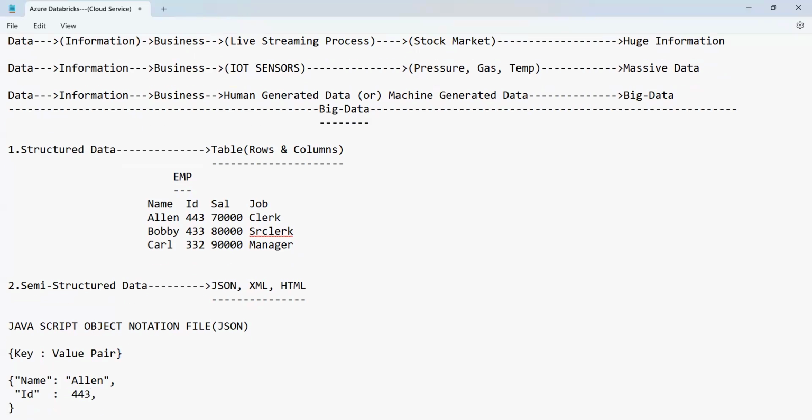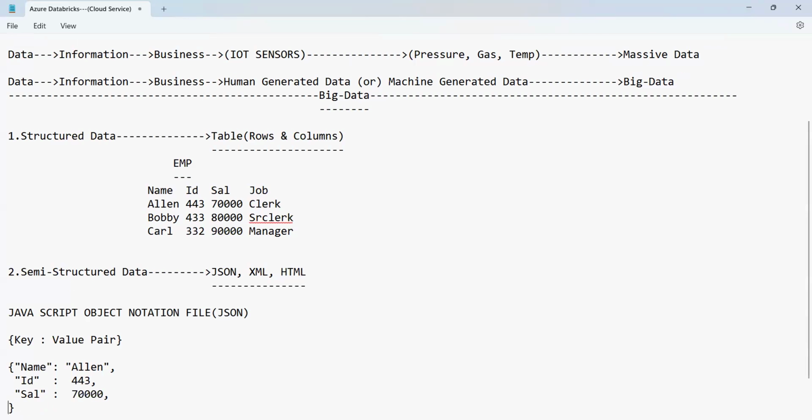And the third line, everyone. The third column is the salary. And the salary is 70,000. Comma. Come to the next line. Job. The job is clerk here.